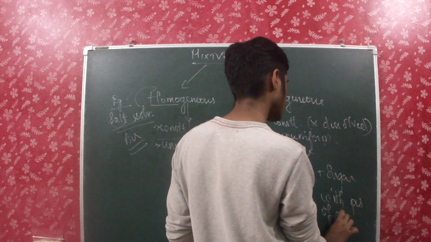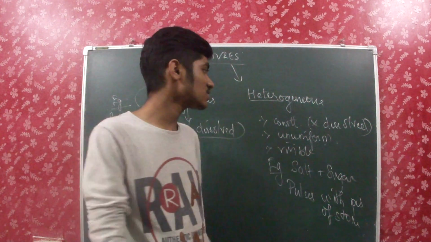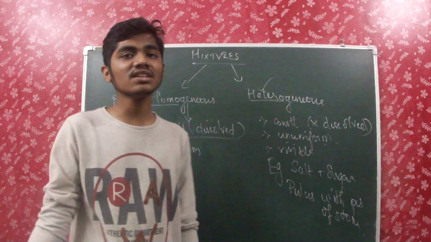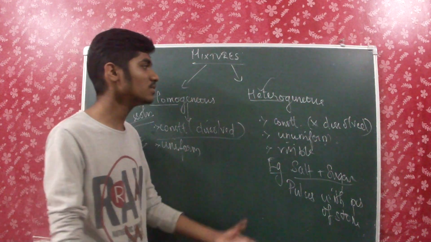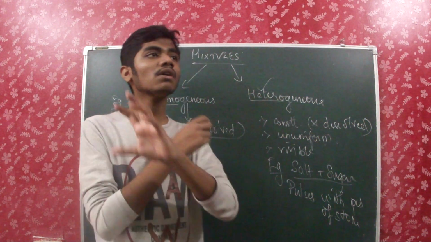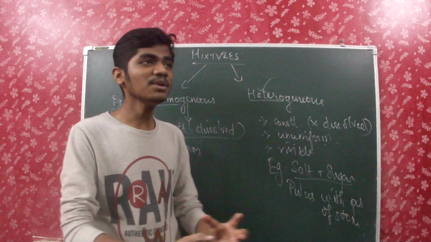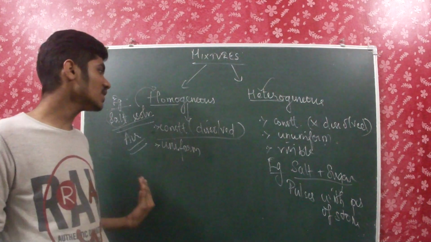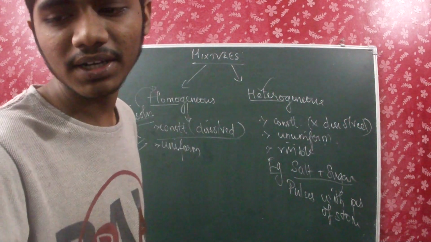You can easily distinguish between the pieces of stone and the pulses. So this is what is known as a heterogeneous mixture. The examples are a mixture of salt and sugar and pulses with pieces of stones. You can't dissolve the two particles, they'll always be visible, and the composition is not uniform throughout. Whereas the inverse happens here: the composition is uniform and the constituent particles get dissolved completely.